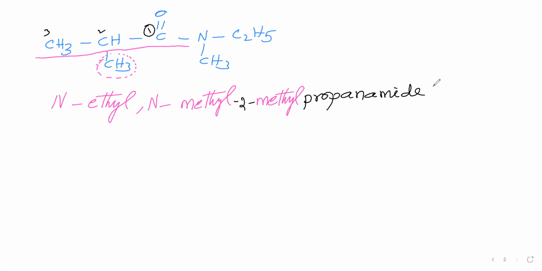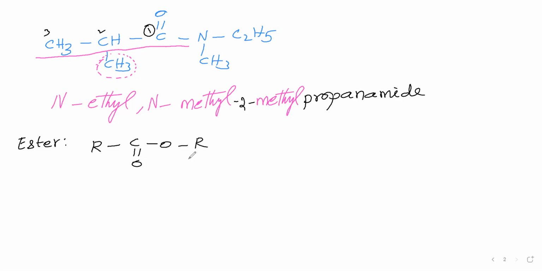Okay. Next we will go for esters. For ester, what is the general formula? R C double bond O single bond O R, like this. It is the ester. In this one, this side can never be hydrogen. It will contain at least 1 carbon.